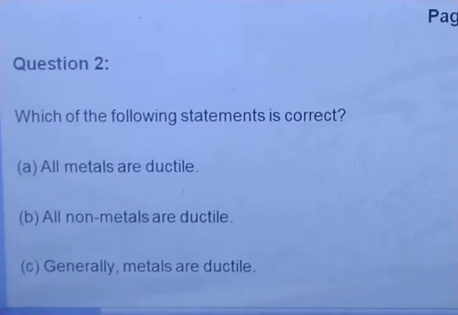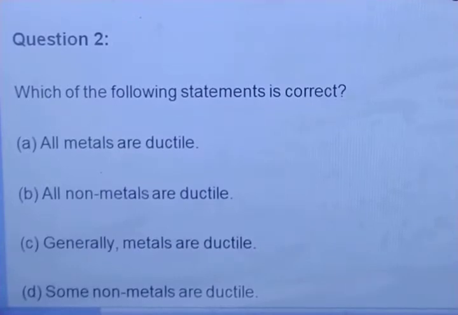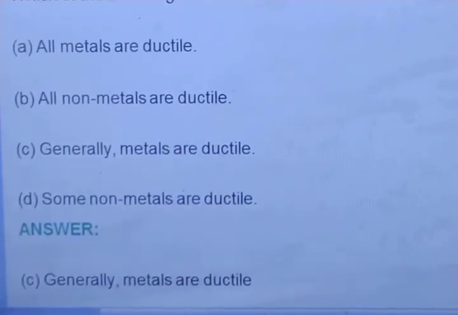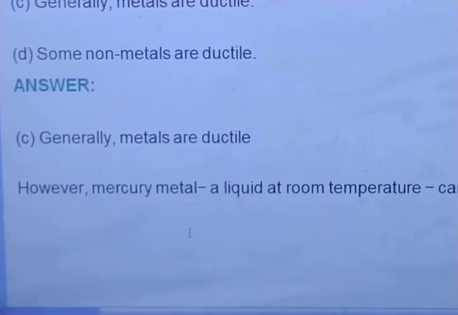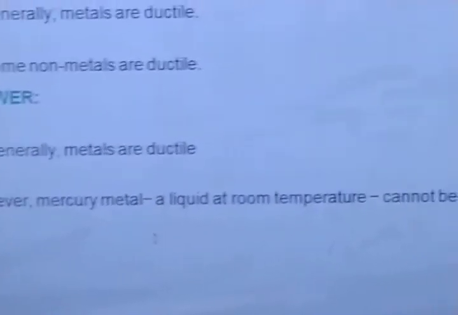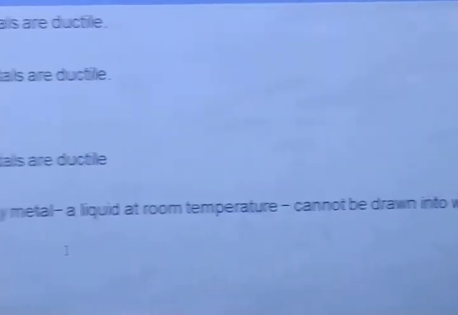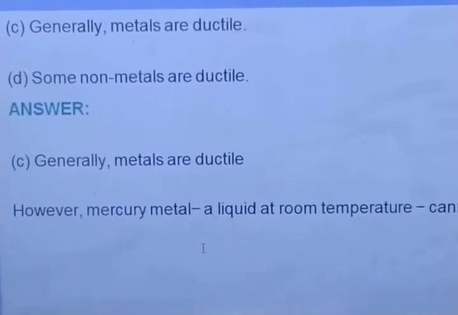Now question number 2. You can read the question: which of the following statements is correct? All metals are ductile, right? All non-metals are ductile, wrong. Generally metals are ductile, wrong. Some non-metals are ductile. The question gives 4 statements, and you have to choose which statement is correct. Generally metals are ductile. However, mercury is a metal which is liquid at room temperature, cannot be drawn into wires, and so it is not ductile. So you have seen here that the right answer will be C.